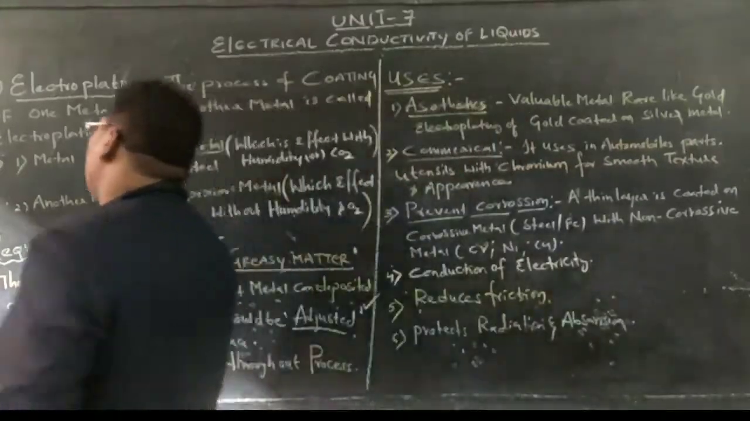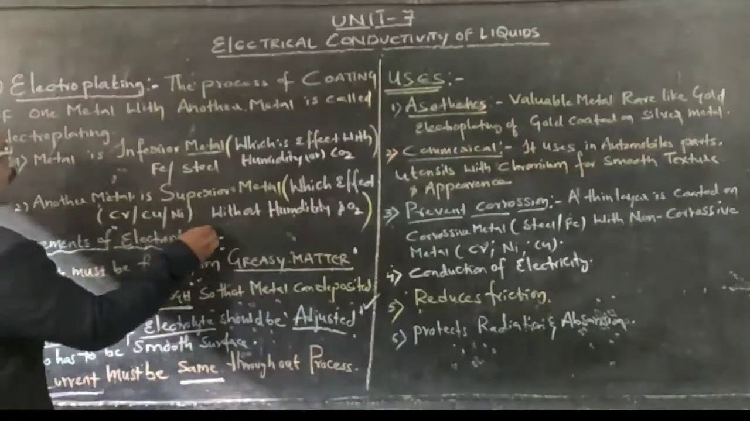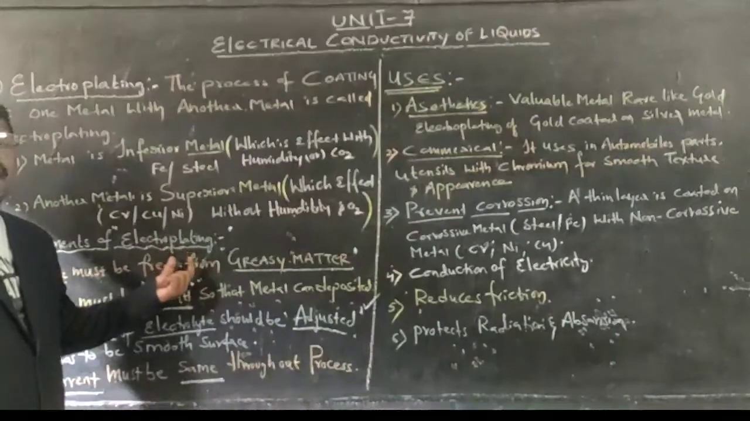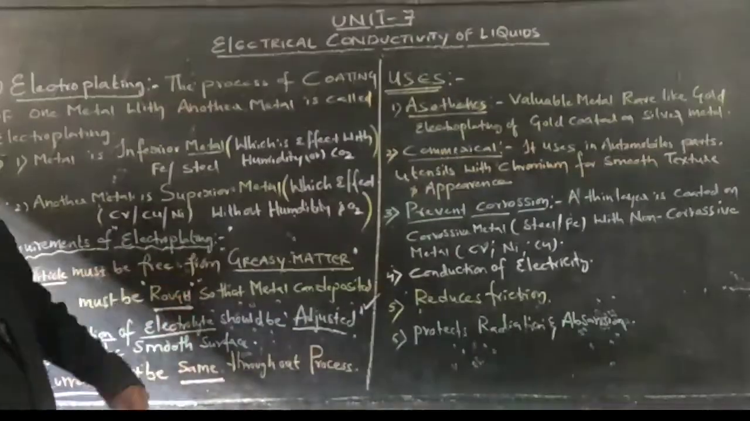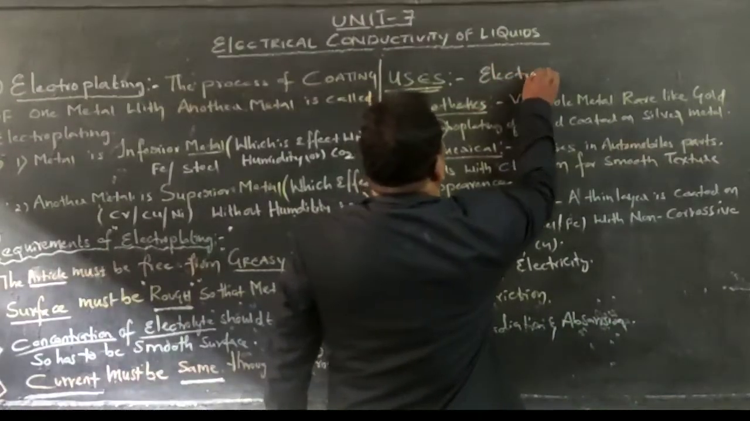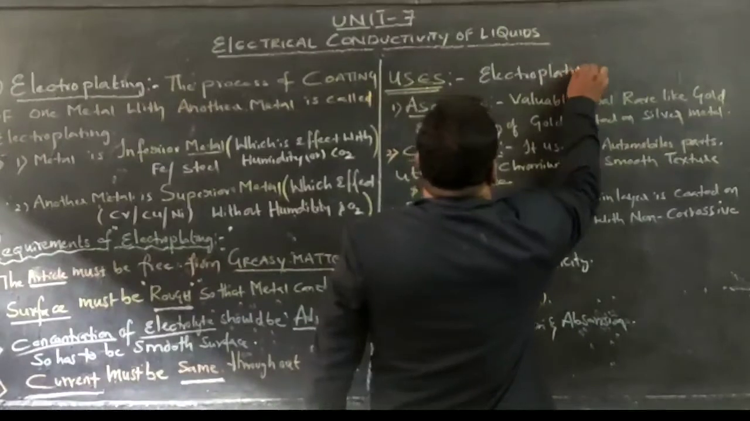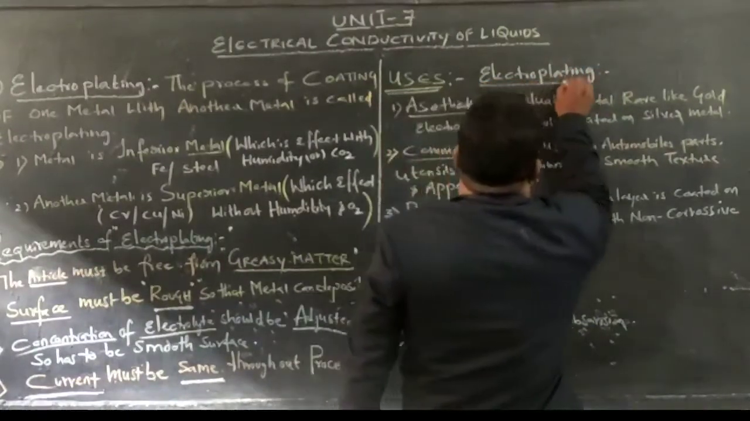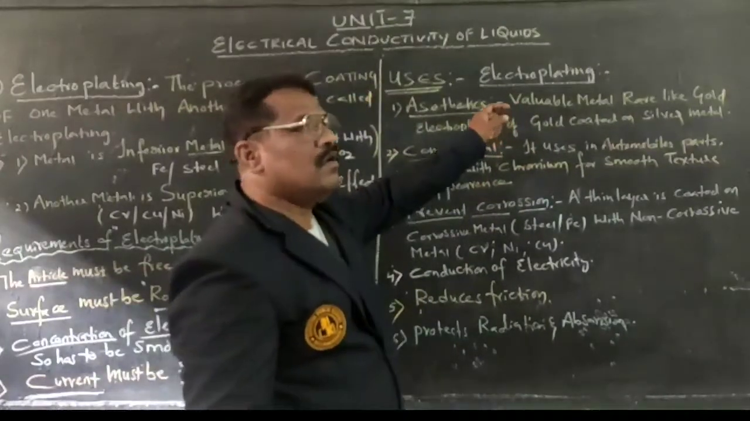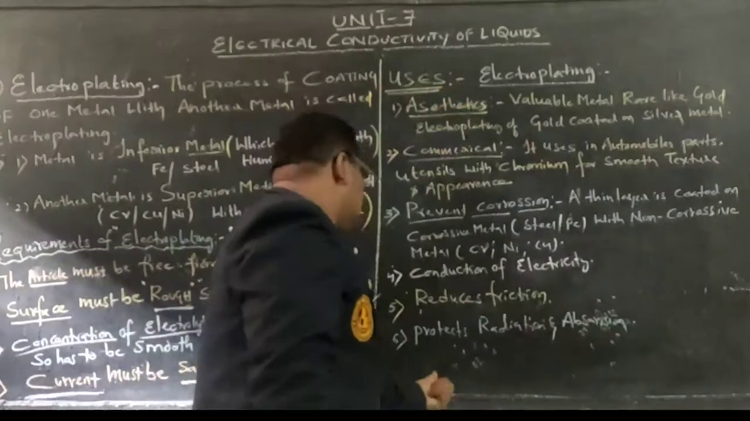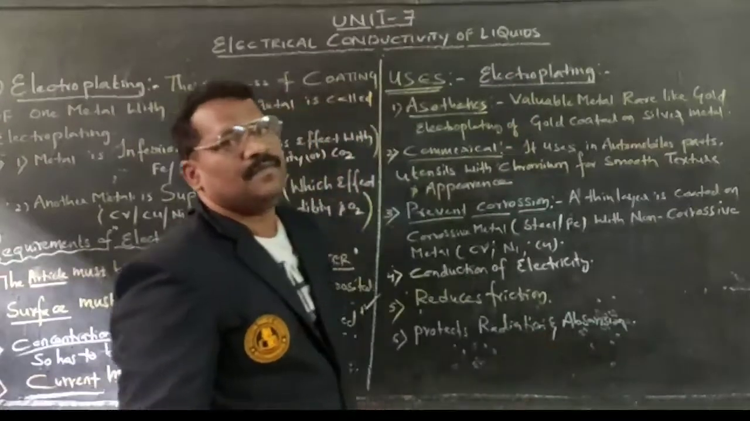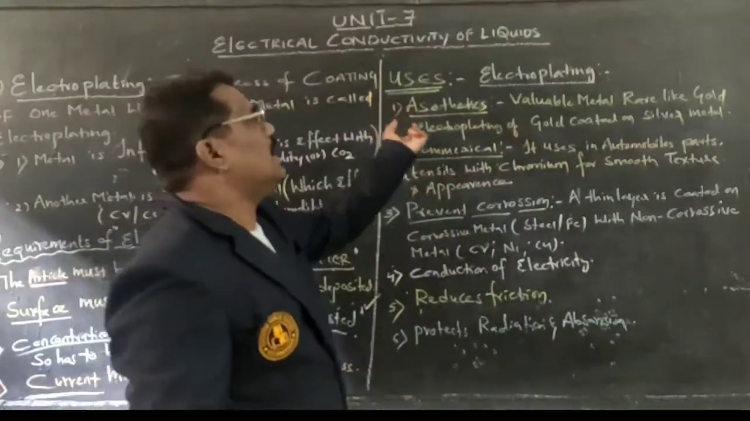These are the four requirements required for one process. That process is called the electroplating process. Next one is what? Uses of electroplating. There are so many uses, but we can go with 5 to 6 uses that exist. Let me go with these electroplating uses. First one is what? Aesthetic uses.